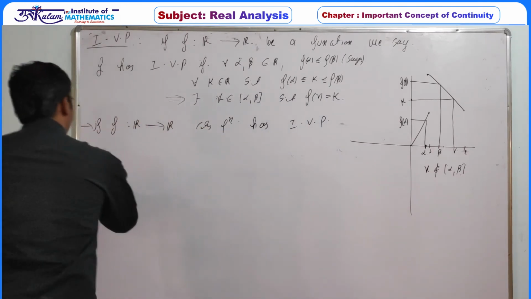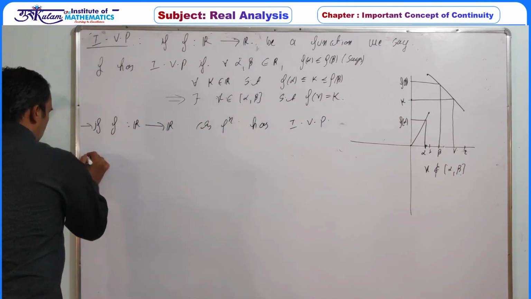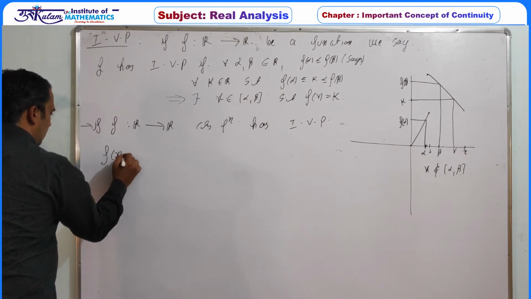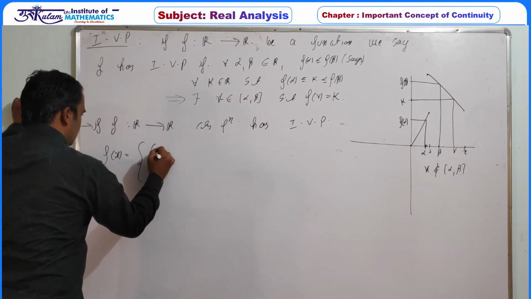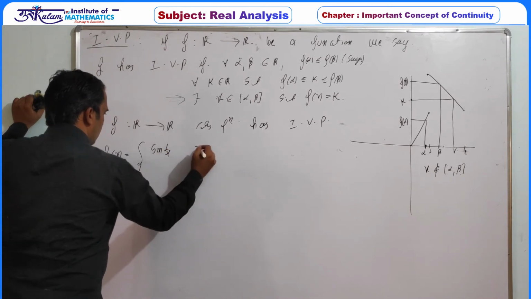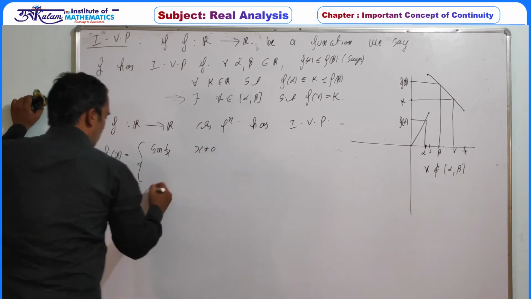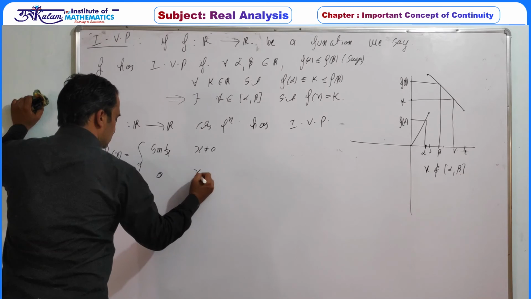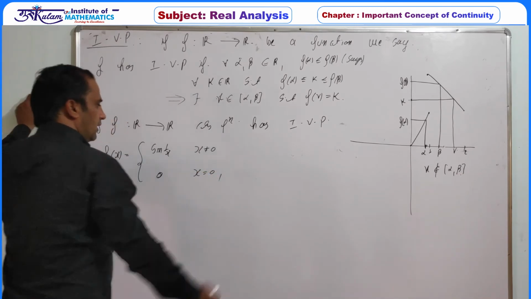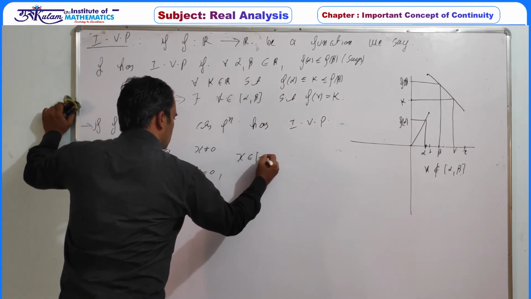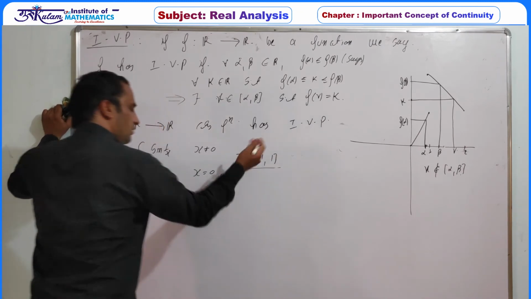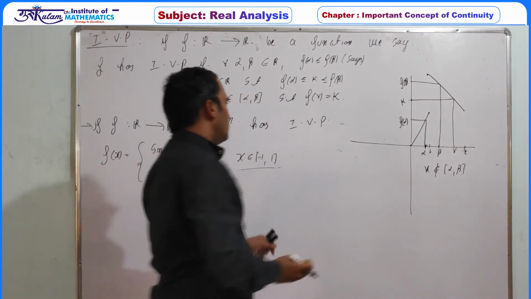Next is, if we consider another function, f of x is equal to sine of 1 by x whenever x is non-zero, or 0 whenever x is 0, and assuming that x belongs to some interval like minus 1 to 1, or we can take minus 1 by 2 to 1 by 2.